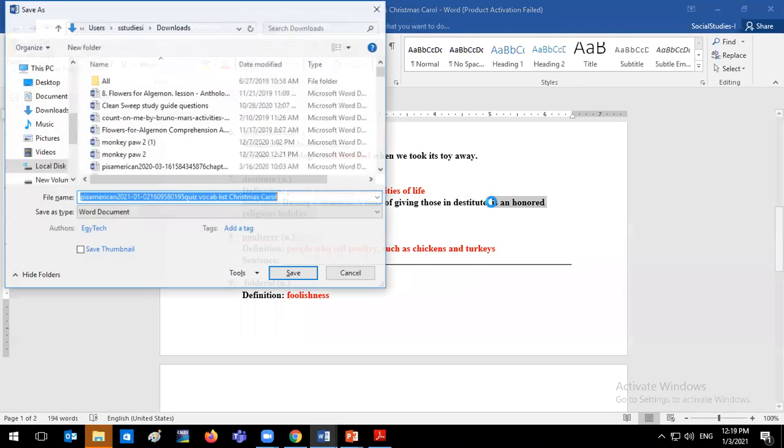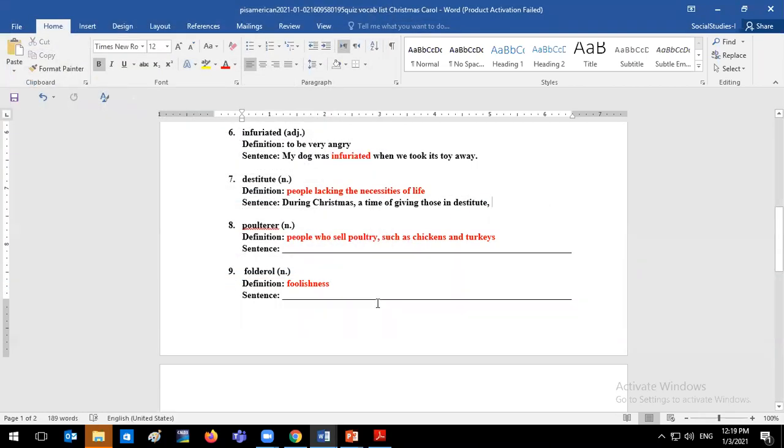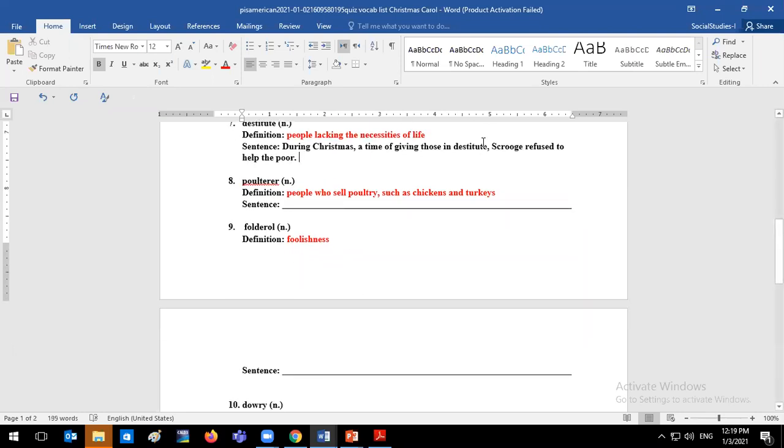Actually, during Christmas, we can say something else. During Christmas, which is a time of giving to those in destitute, Scrooge refused to help the poor. Okay, so this is where we see destitute, again, needy, those in need. A poulterer, people who sell poultry, such as chickens and turkeys. And we saw this word.